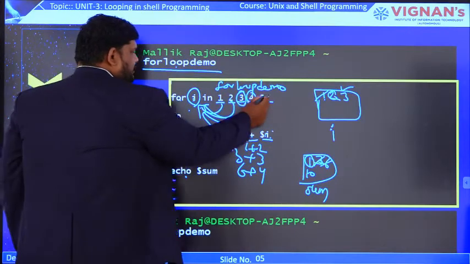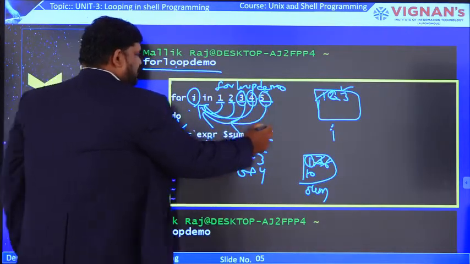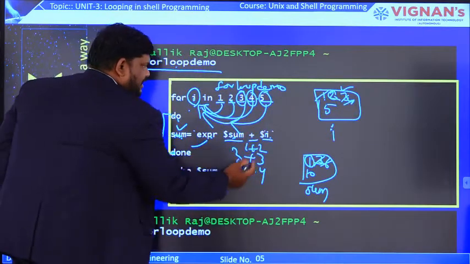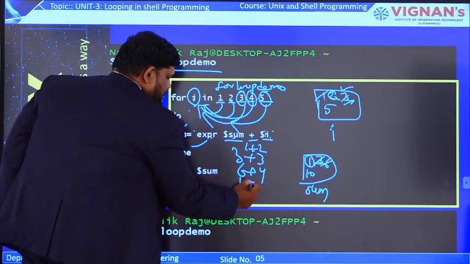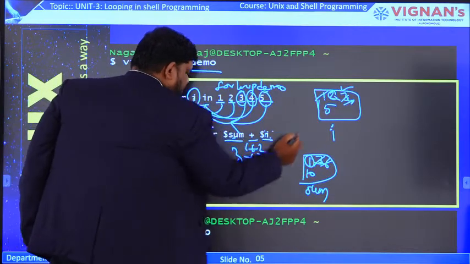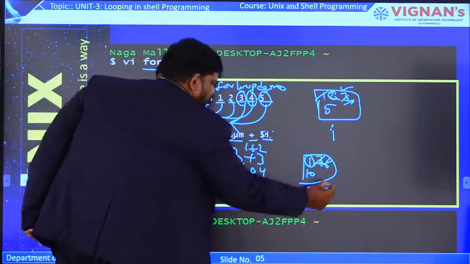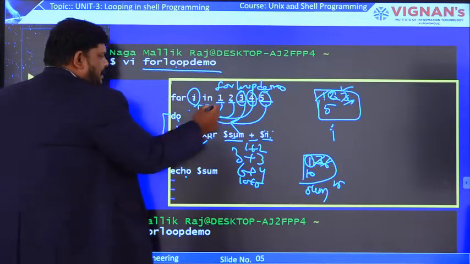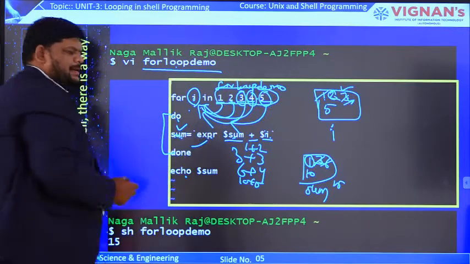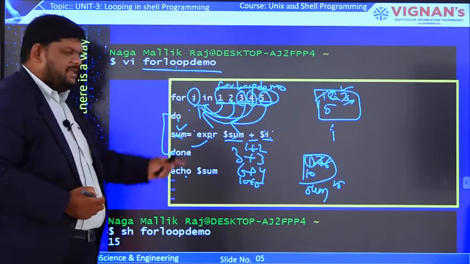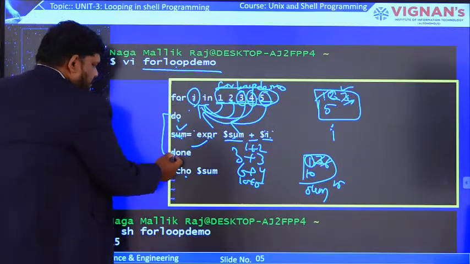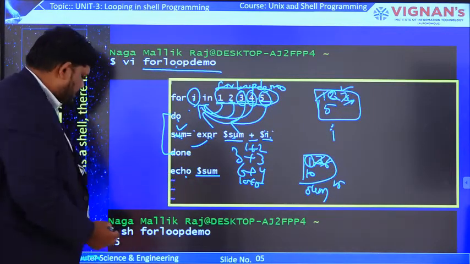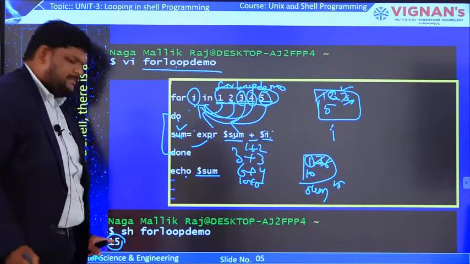Now it will consider the fifth one. Now i contains the fifth value. The same $sum + $i is nothing but 10 plus 5. Previously 10, and i contains 5, so the answer is 15. Now the loop will exit, or terminate, because all items in the list are completed. That's why it will exit from the for loop. After exiting the for loop, the statement is echo $sum. You can check here, the answer is 15.